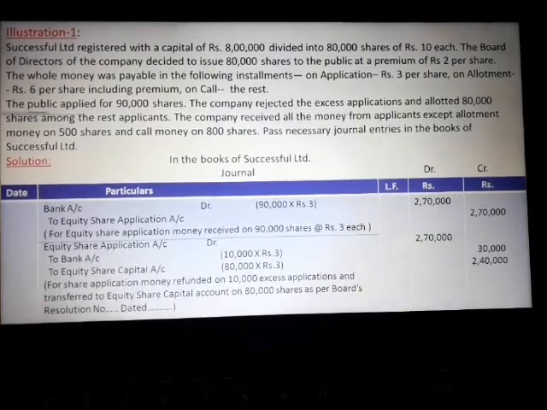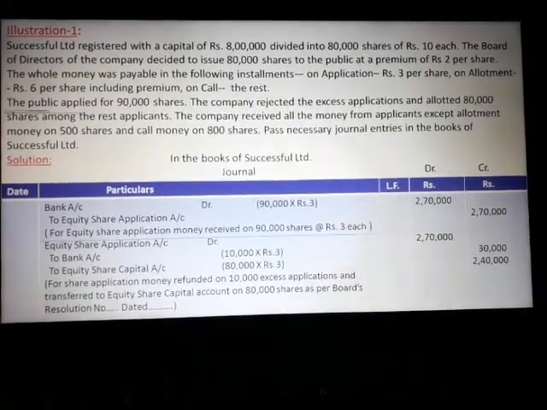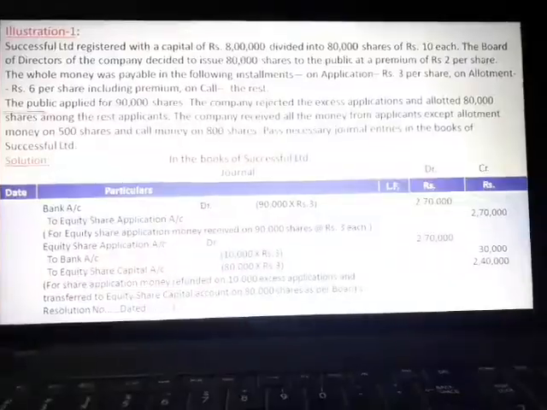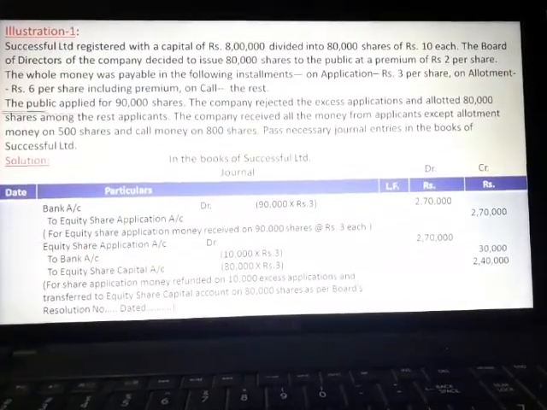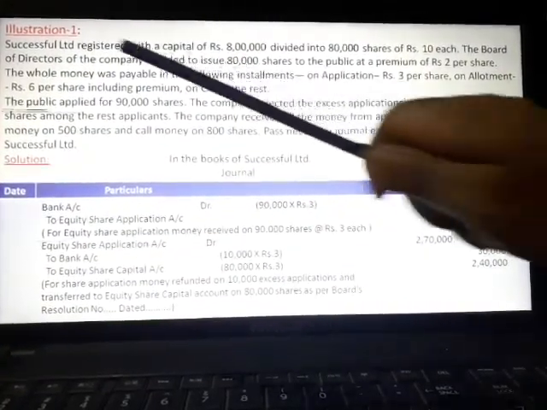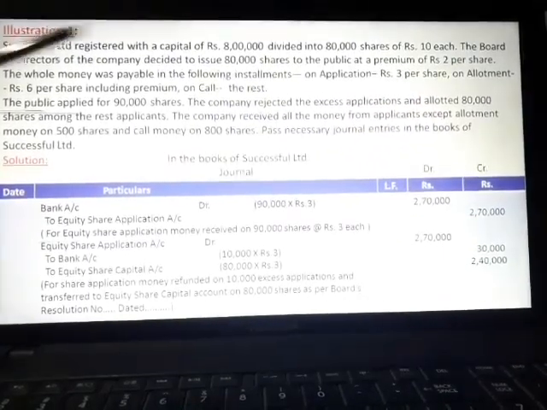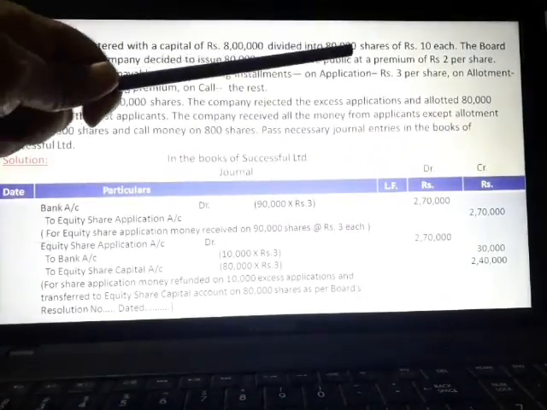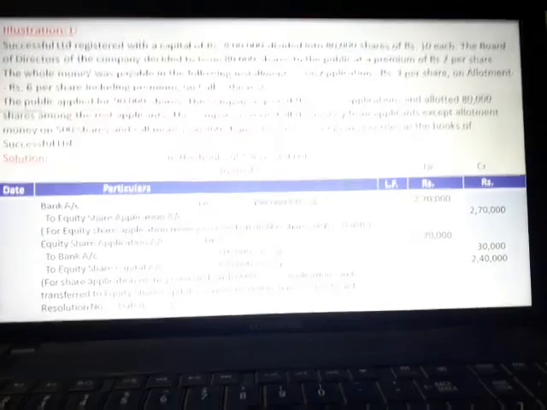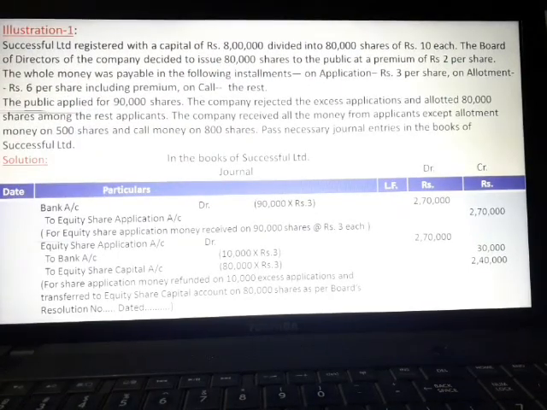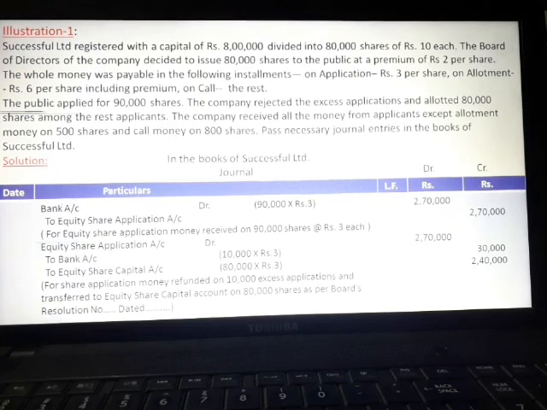Now come to the first illustration. Successful Limited registered with a capital of rupees 8 lakhs divided into 80,000 shares of rupees 10 each. The board of directors of the company decided to issue 80,000 shares to the public at a premium of rupees 2 per share.